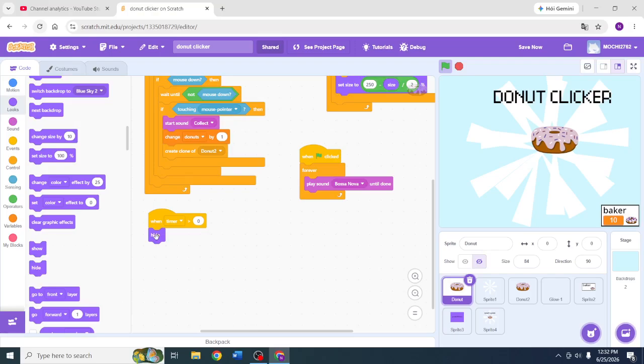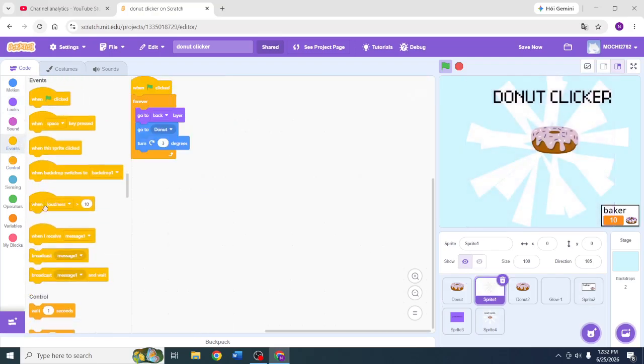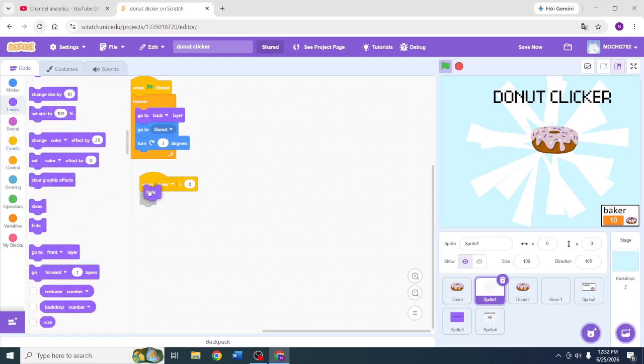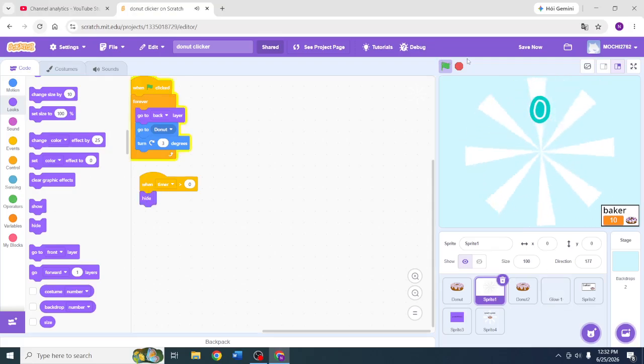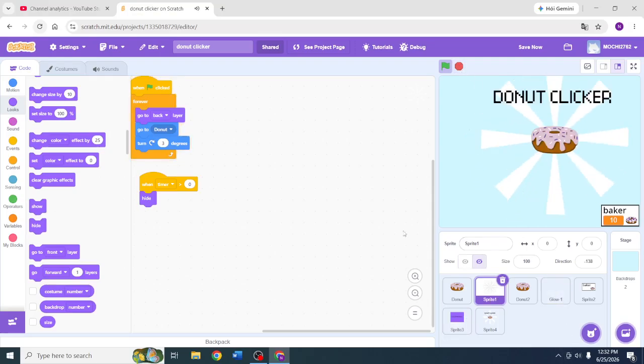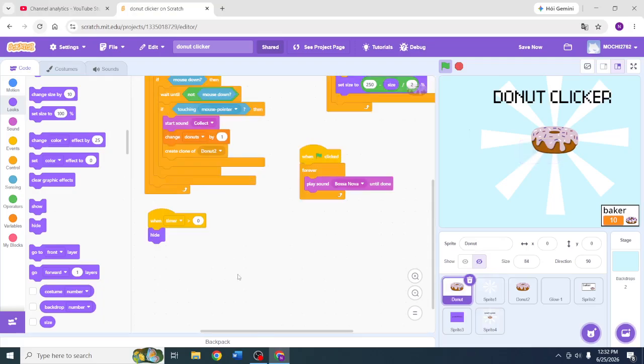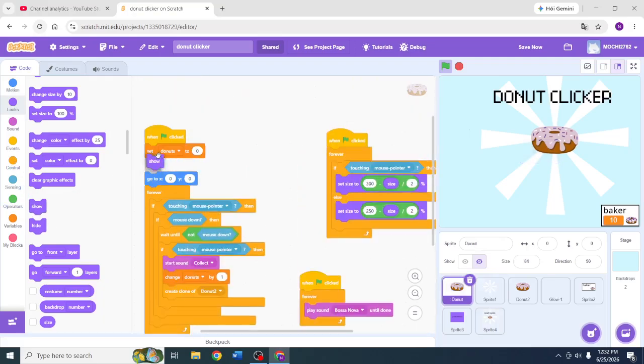And why does it show? Because we still got this bright. And then we just add a when timer is less than 0, we hide this one too. Also, we should add a show, and then we should add a show here.